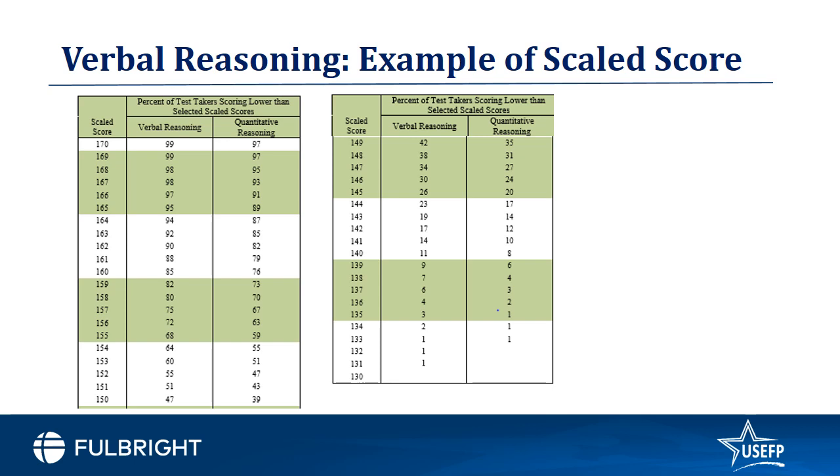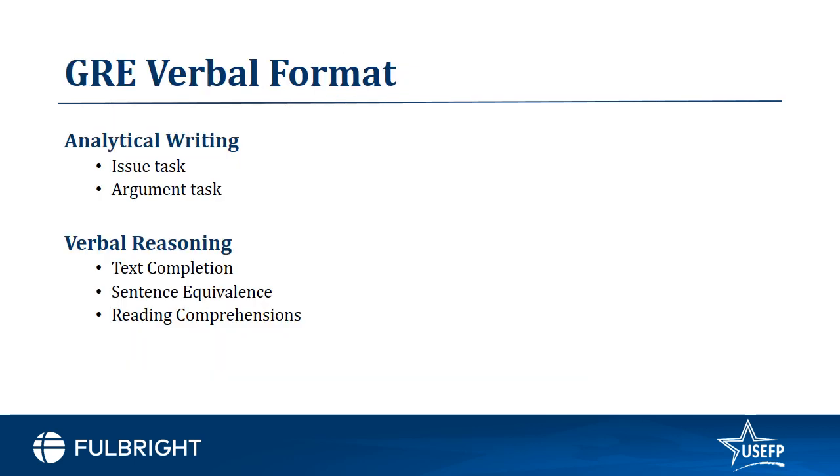And just to give you another example, if you look at a score of 136 for verbal reasoning, it means that you did better than 4% of the people who took the test around the same period of time. And for quantitative reasoning, it means you did better than 2% of the people who took the test around the same period of time. So we've been talking about the general GRE format and the test structure.